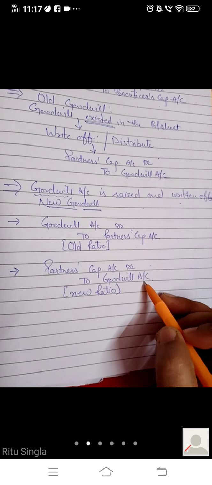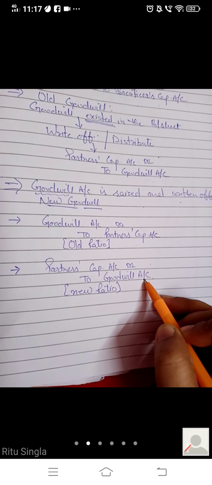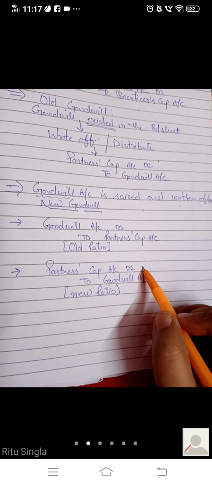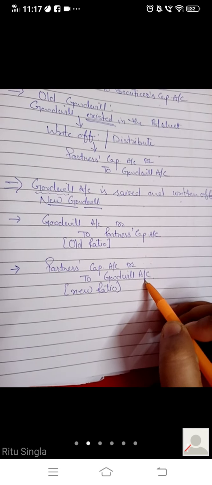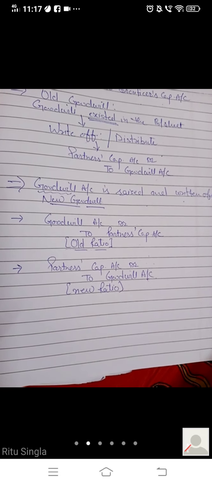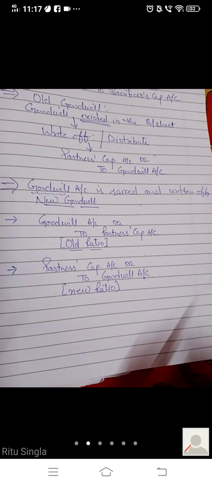We are writing off our asset, then we'll credit, and partners will bear it. Partners capital account debit to goodwill account. But when we are raising, then transfer that amount in their old ratio, and at the time of writing off that amount, pass the entry according to new ratio. This is our treatment of goodwill.